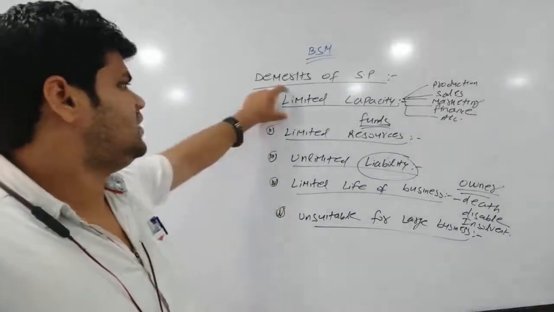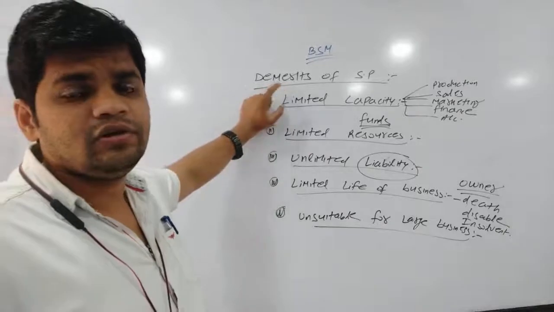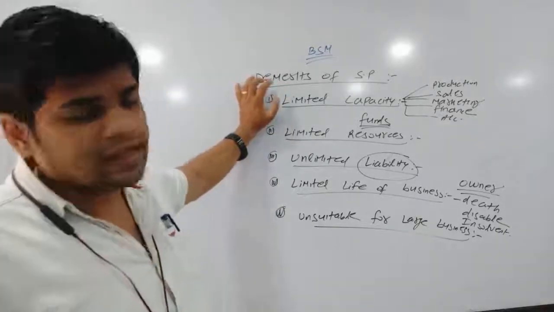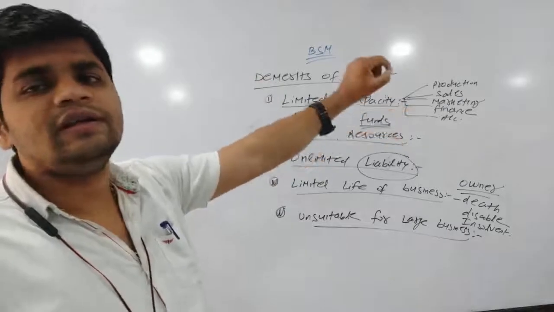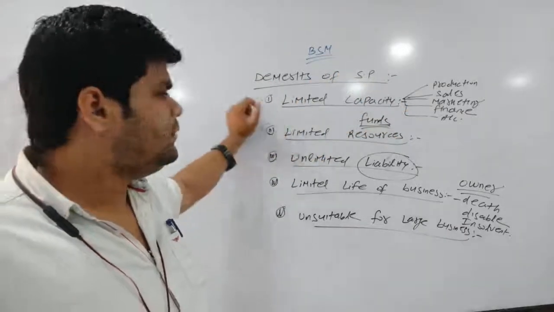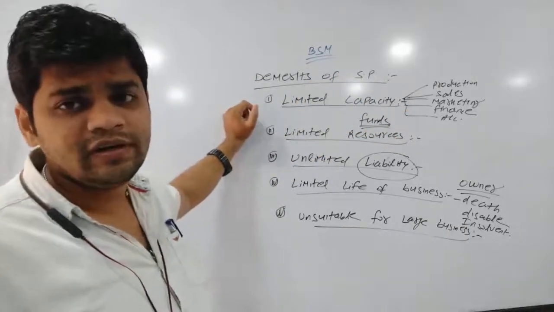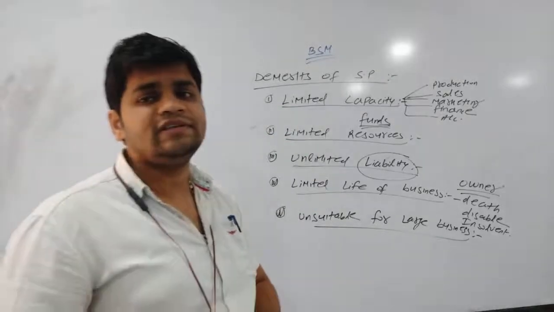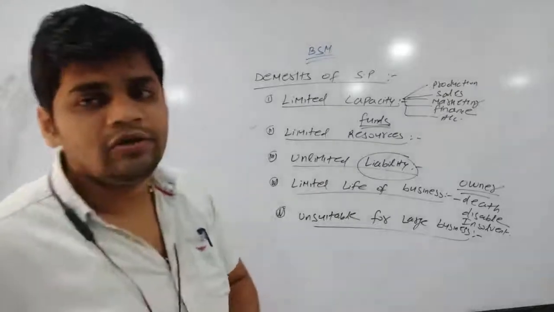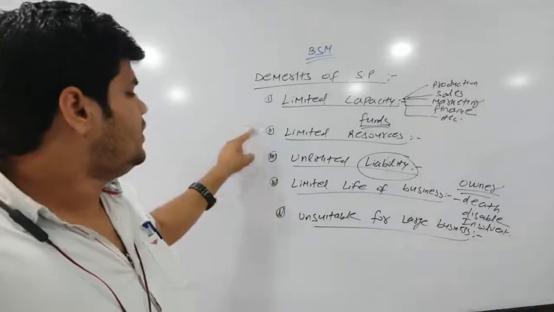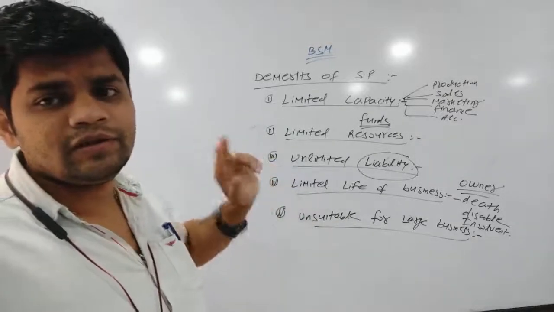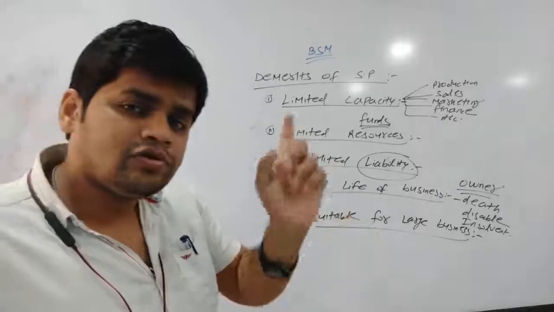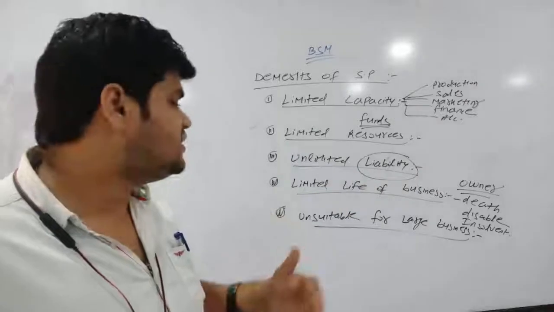The various demerits are: limited capacity, as there is only one person, he may not be able to be expert in all the activities. So that's why there is a limited capacity. Limited resources. Resources means funds. The fund or amount invested in case of sole tradership depends upon only one person. So that's why there is a limited fund. Unlimited liability. Liability of the sole trader is unlimited. That means his personal property is also used in the business to pay the business debts.